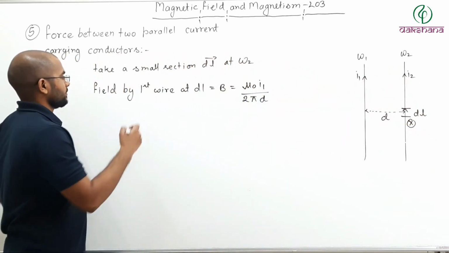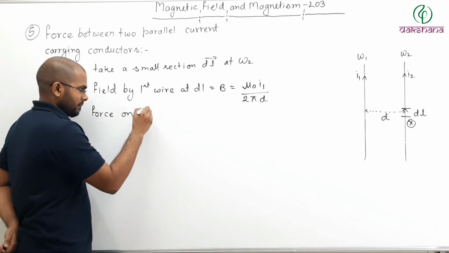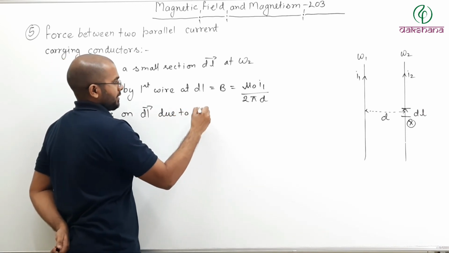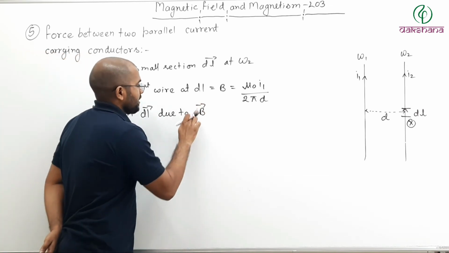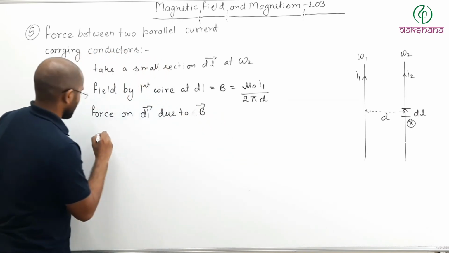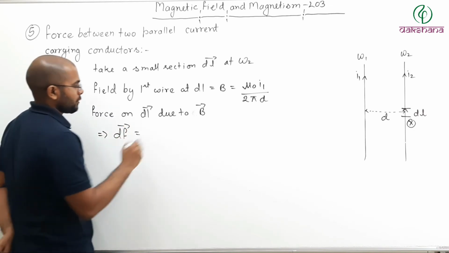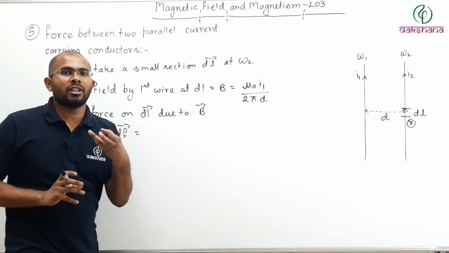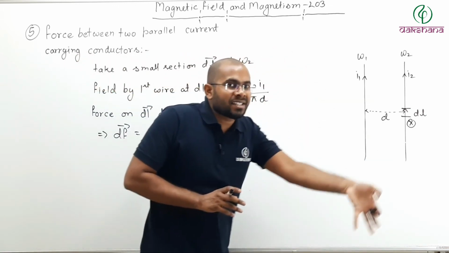So this field will apply force on this DL section. Now what is the force? Force on DL due to B. You can write B because it is an infinite wire, so no problem. So this can be written as dF. Now remember, when you are talking about force on a section, then you take current through that section.